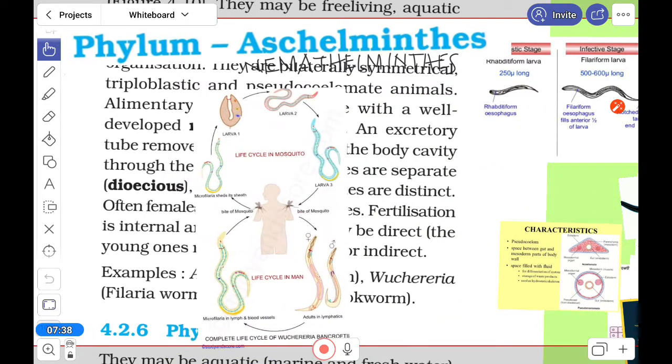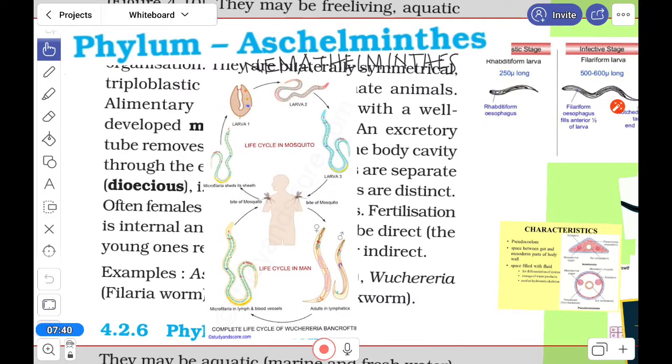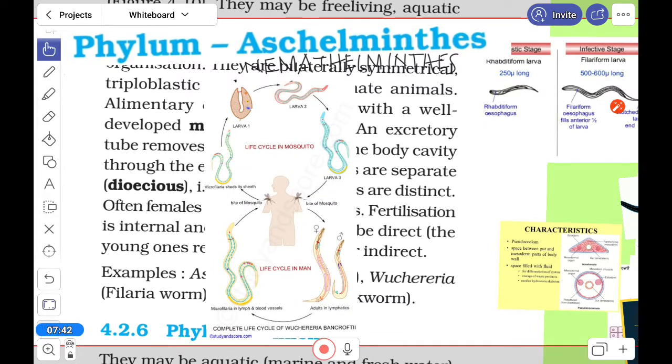I am showing you the filarial worm, Wuchereria bancrofti. You can see the human is there, the host, and the mosquito also. Inside the mosquito, some stages are there. Inside the mosquito, the microfilaria of Wuchereria can pass through 3 stages.